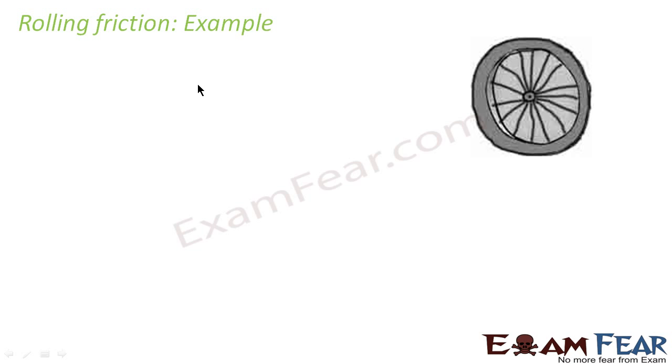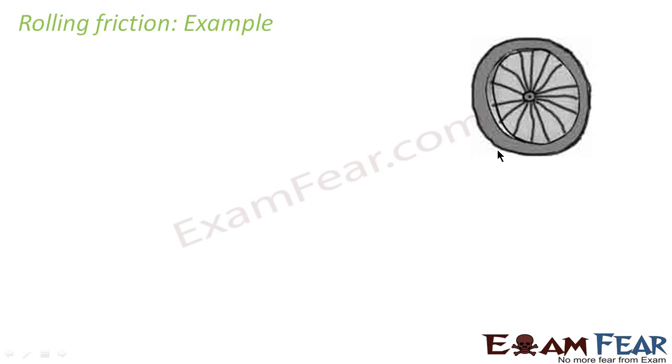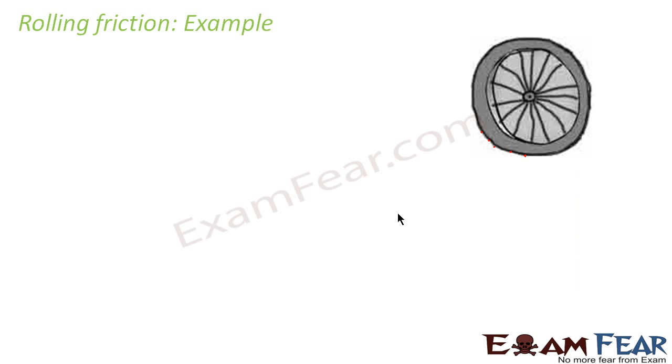Now let us look at certain examples of rolling friction. The most common example is the wheel. The wheels in all your vehicles work with rolling friction because, as you can see here, when the wheel rolls, the point of contact of the wheel with the road keeps changing with time. Similarly, you can think of bowling balls.